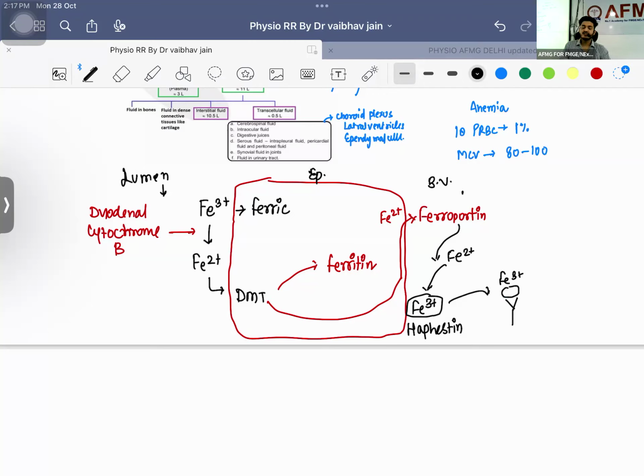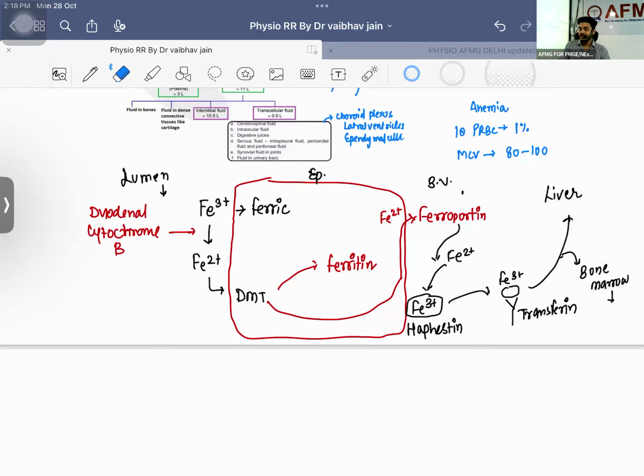You can remember it like that. And transferrin will take it to the liver, and in the liver, it will be stored. But we also need this in the bone marrow for the production of RBCs. Erythropoiesis requires iron, hemoglobin requires iron, and that is why we are eating iron, right? So this will also go to the bone marrow, where erythropoiesis takes place, and in the liver, it is getting stored.